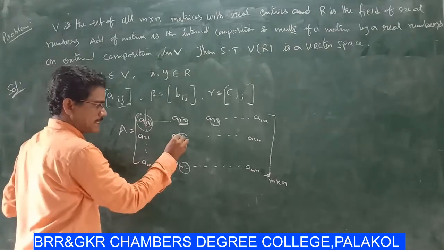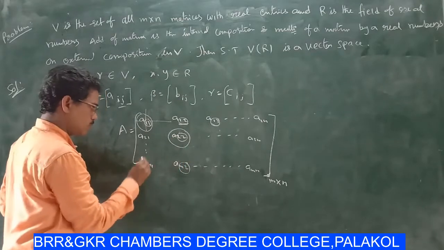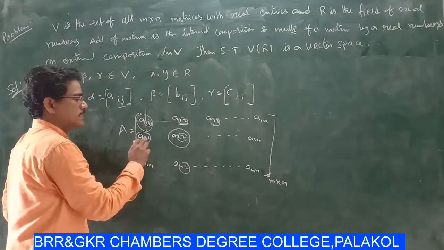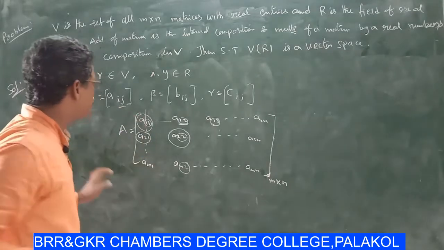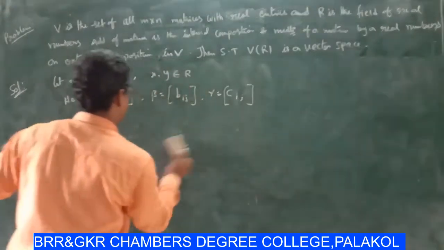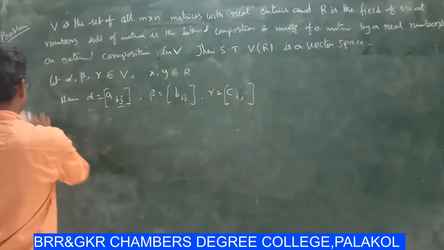Suppose second row, second element is called a22. Suppose a21, second row, first element, indicates the place. So i and j are places.